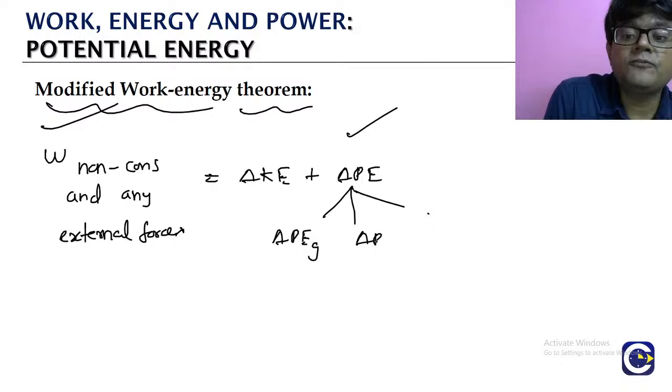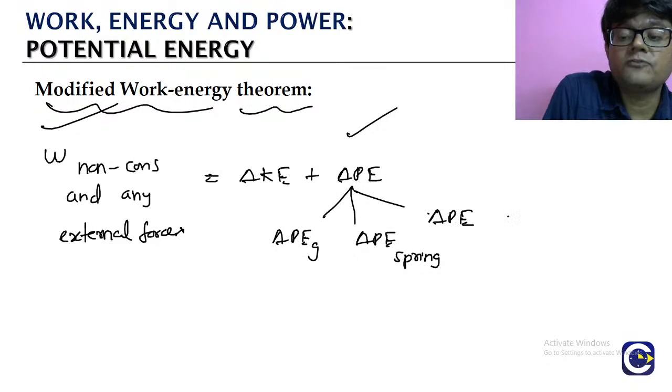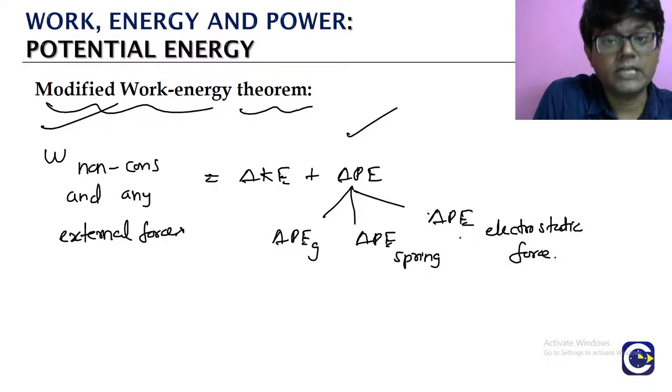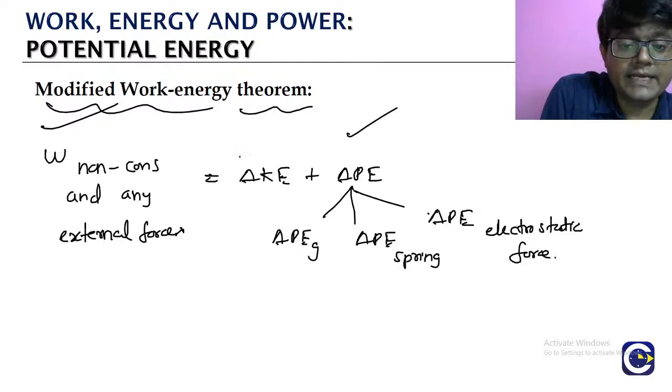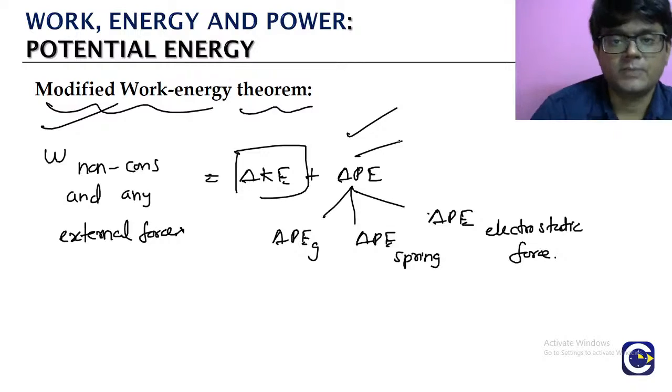If there is a spring force acting, we will talk about the spring potential energy. If there is an electrostatic force acting, we will also talk about the potential energy of this electrostatic force. We will call it electrostatic potential energy. Kinetic energy means only one thing, but potential energy we can have many, depending upon the given conservative forces acting in that particular case.